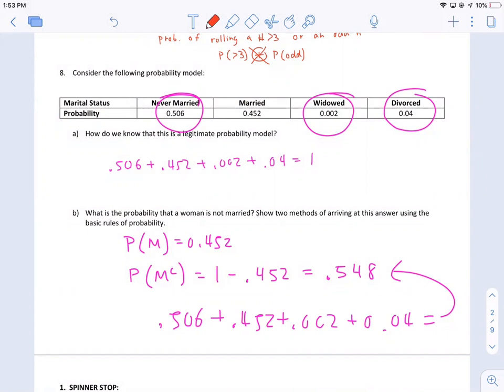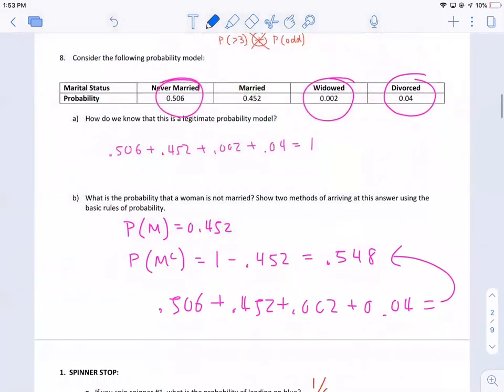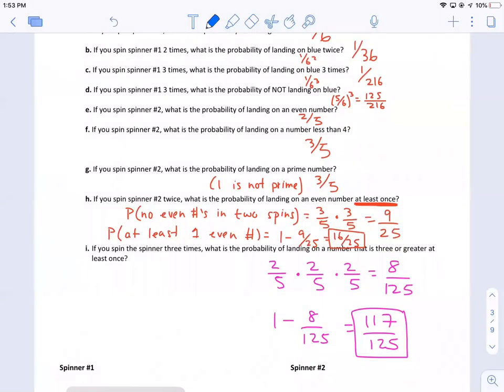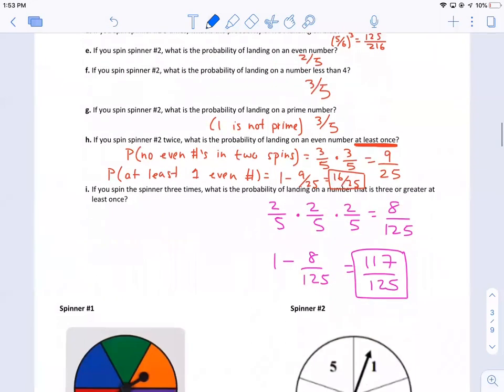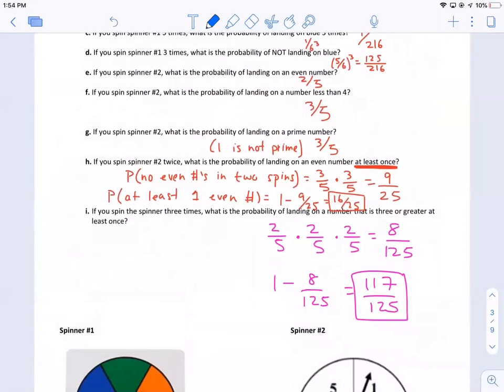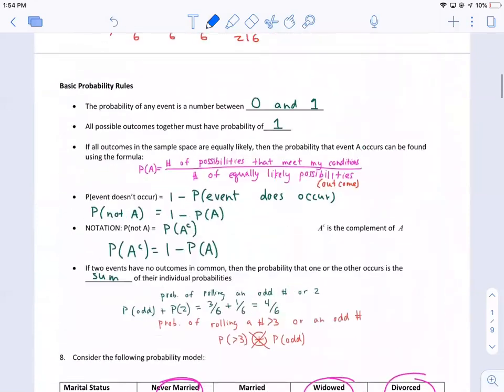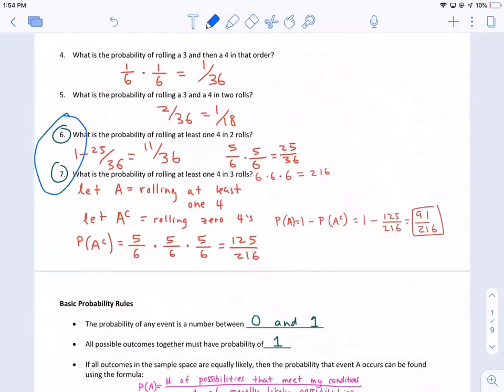So I did go through a whole bunch of questions on my original video. I don't really have time right now, so I'm just going to pick a couple of select questions and talk through them, right? I don't want to rewrite everything again. So which ones do I want to talk about? So H and I, those are really similar to 6 and 7 here. Same idea.